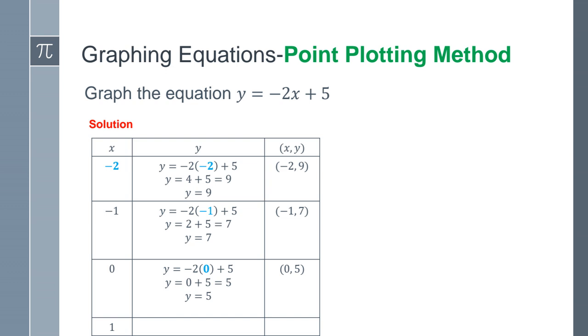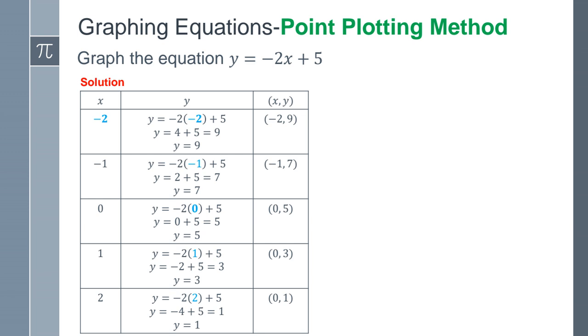Now, let's do the last two. Okay, and a little bit faster since hopefully we've got the gist of it, right? So when x is equal to 1, I replace the x with a 1. Negative 2 times a positive 1 is a negative 2. Negative 2 plus 5 is equal to 3. So y is 3. So my ordered pair is 1, 3. Okay, always first the x, then the y.